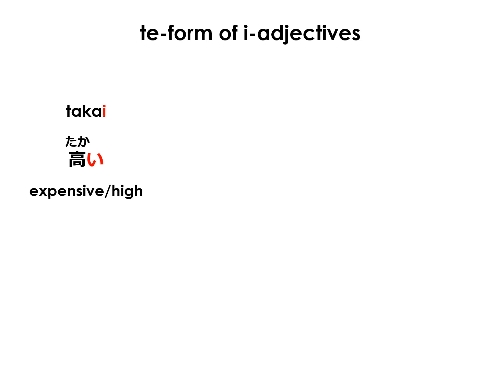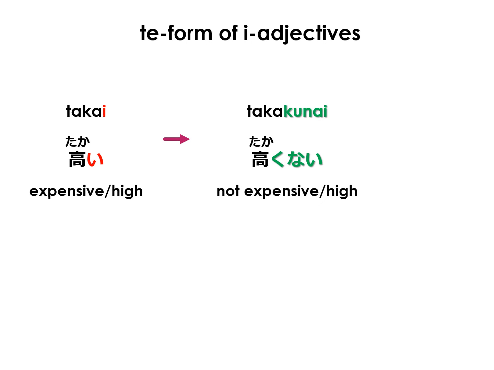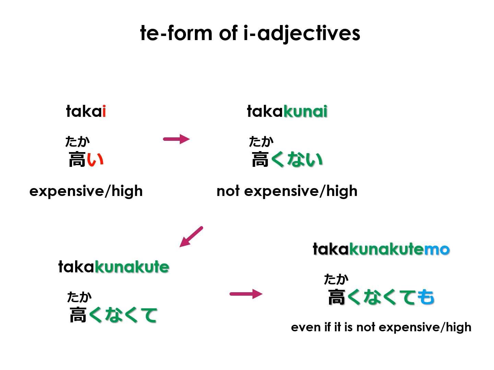Next, let's look at how to say even if it's not with E-adjectives, which is くなくても. To illustrate, let's look at our example, the E-adjective 高い, which means expensive or high. The negative is 高くない, which means not expensive or not high. The negative te form is 高くなくて, and adding mo forms 高くなくても, which means even if it's not expensive or even if it isn't high. You can review E-adjectives and their basic conjugations in lesson 15.